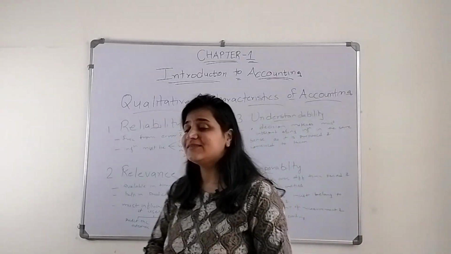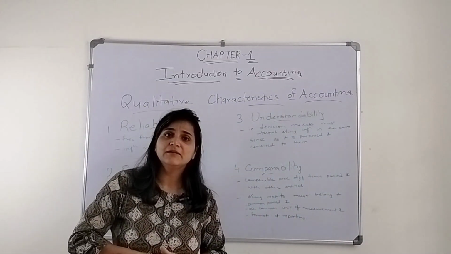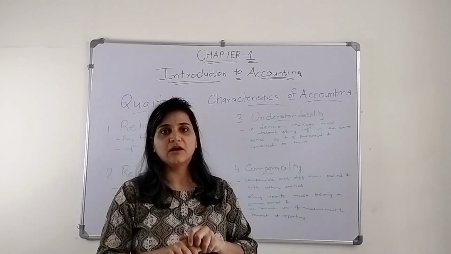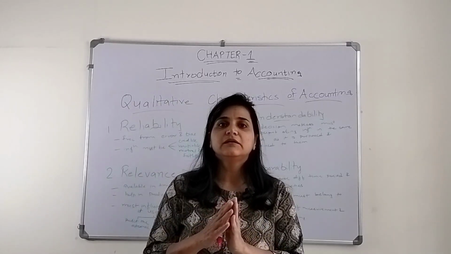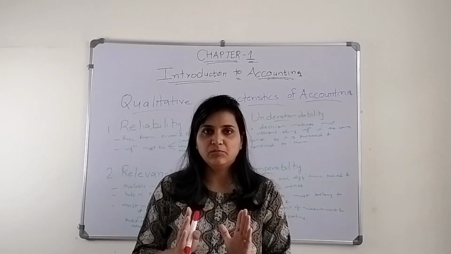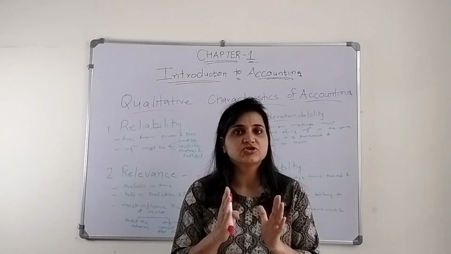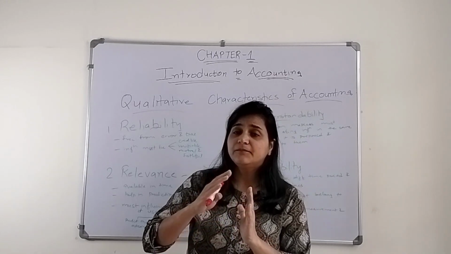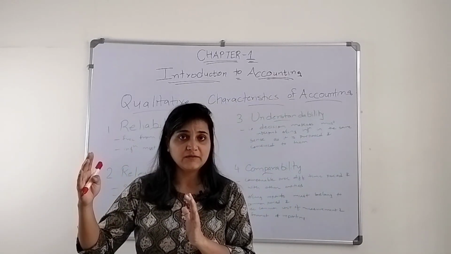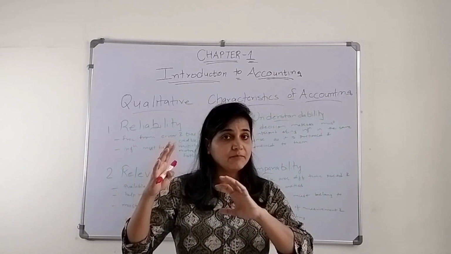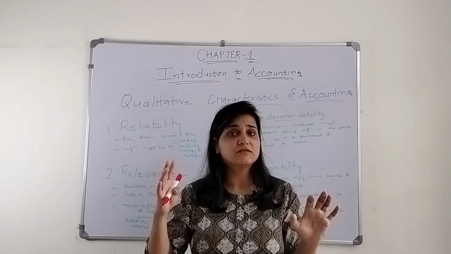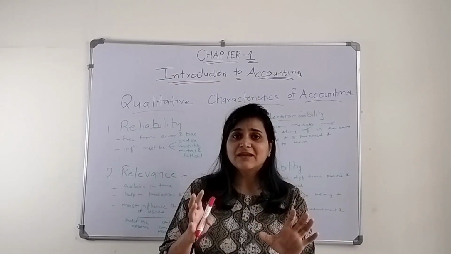Okay, so when I say reliability, how can you rely upon accounting information when it is being manipulated? When you have trust in it, it should not be based on somebody's interest, and nobody should introduce any sort of bias into the accounting statements.